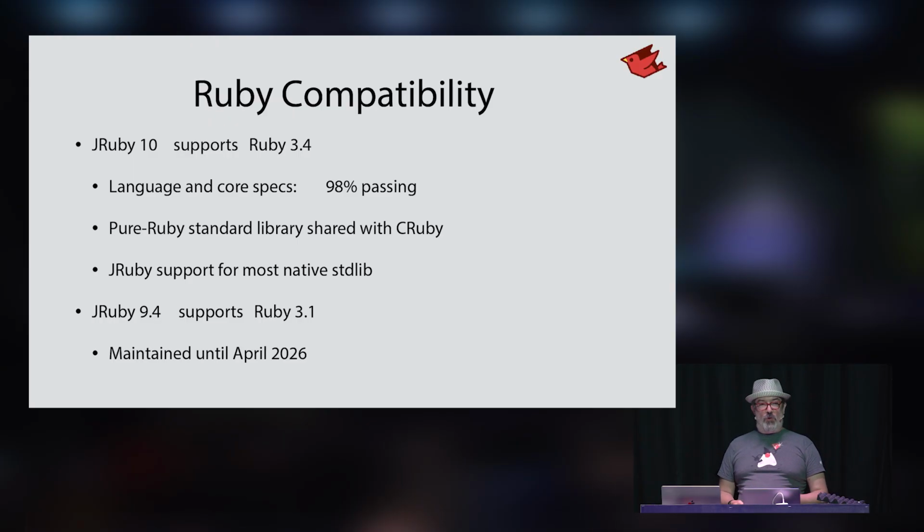And JRuby 9.4, which is the older version that still supports Java 8, is running Ruby 3.1. If you are stuck on Ruby 3.1 and a little worried about end of life of that, that came up a couple months ago, JRuby 9.4 is still available for you.